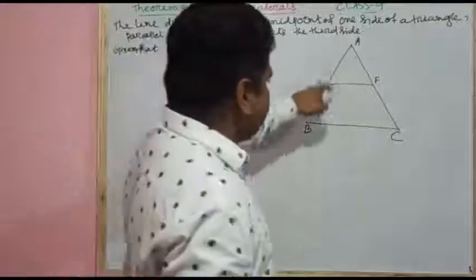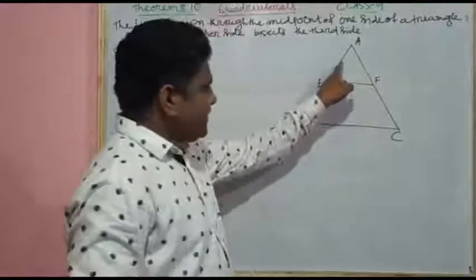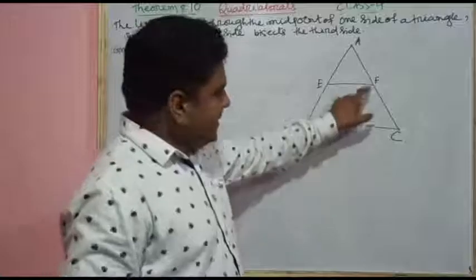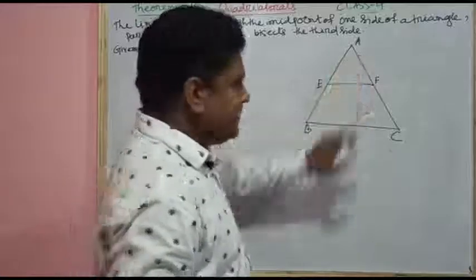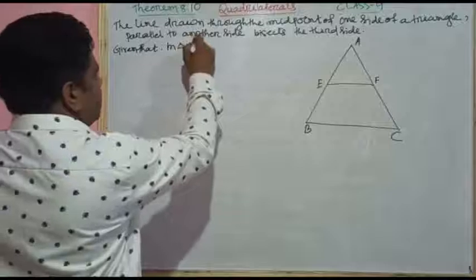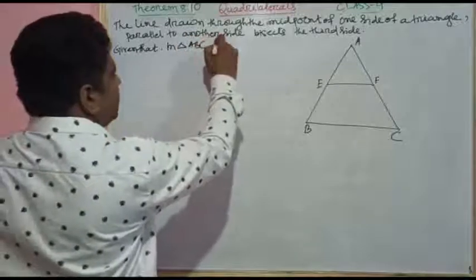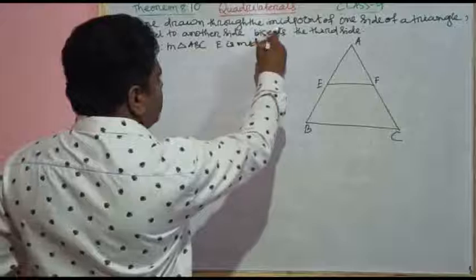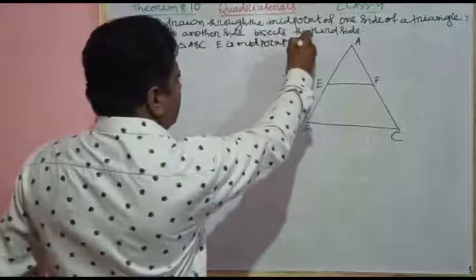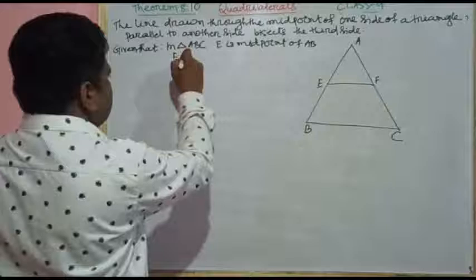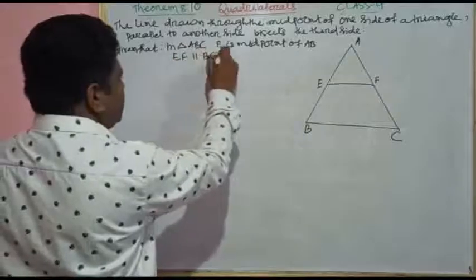So in triangle ABC, E is the midpoint of AB and EF is parallel to BC. We have to prove that F is the midpoint of AC. So let's write this. In triangle ABC, E is the midpoint of AB, EF is parallel to BC.